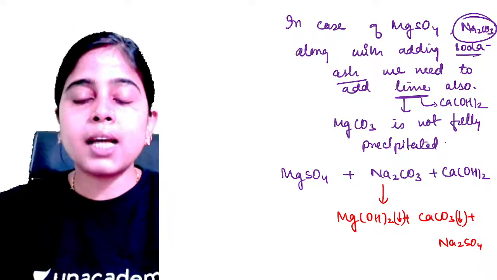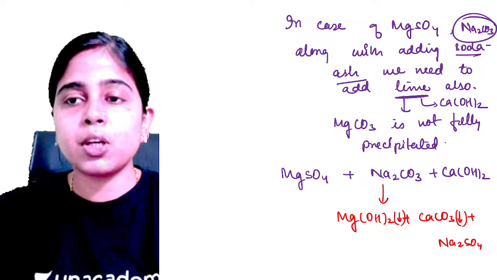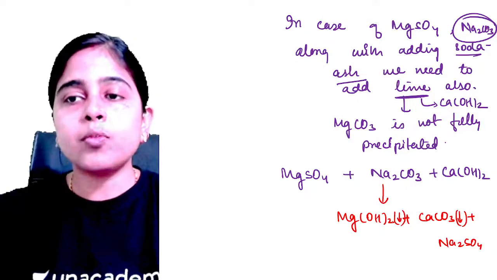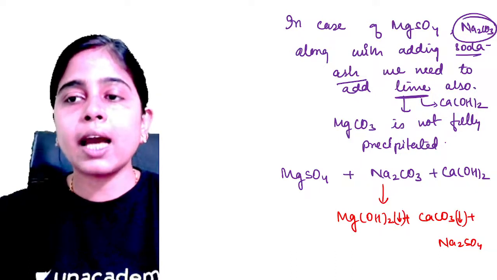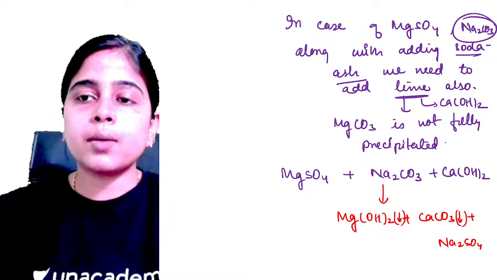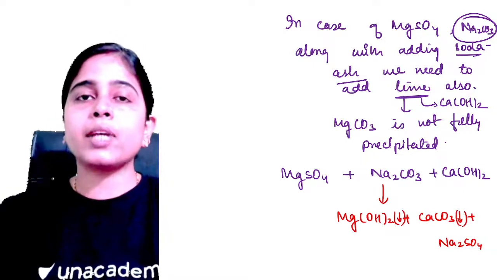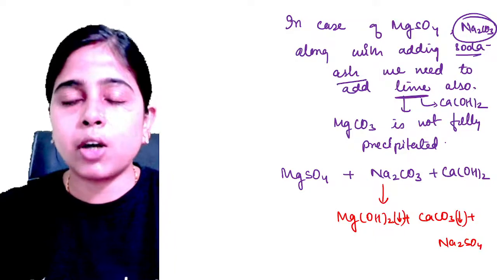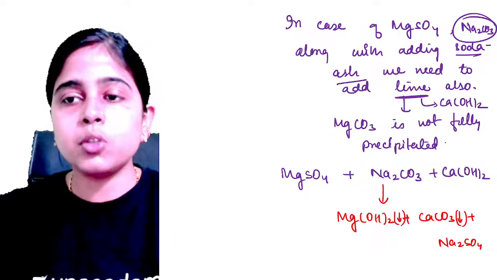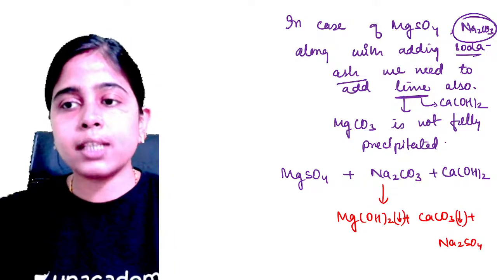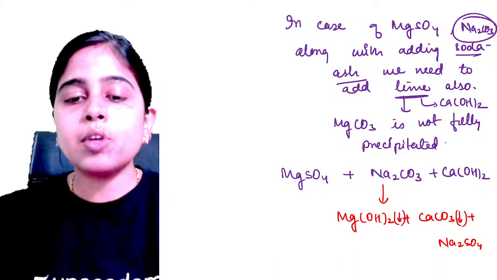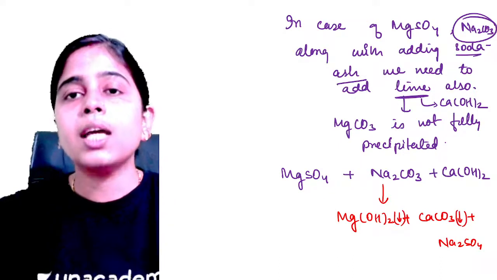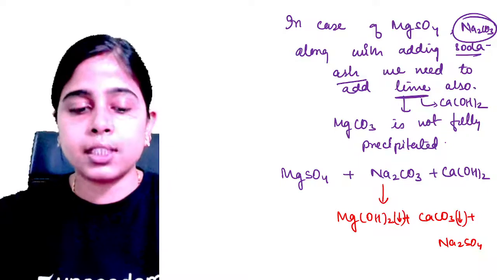Magnesium carbonate is not fully precipitated because it is a little bit soluble in water. That's why along with sodium carbonate we have to add calcium hydroxide also, in order to form magnesium hydroxide and calcium carbonate, which can fully precipitate out from the water so that your water becomes soft in nature.